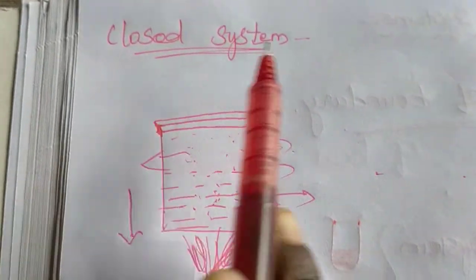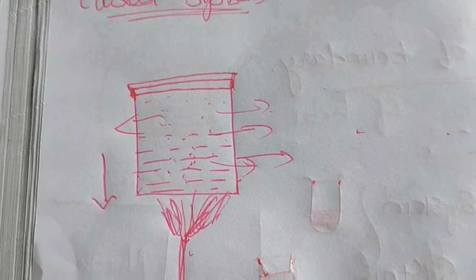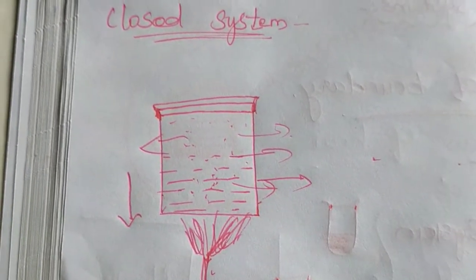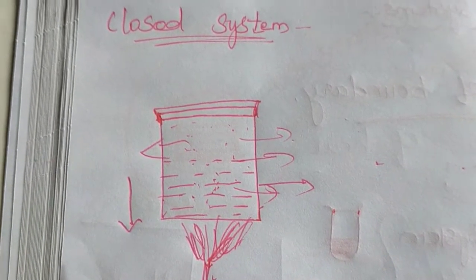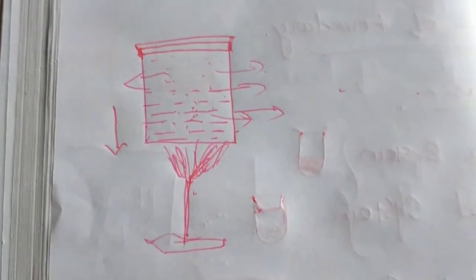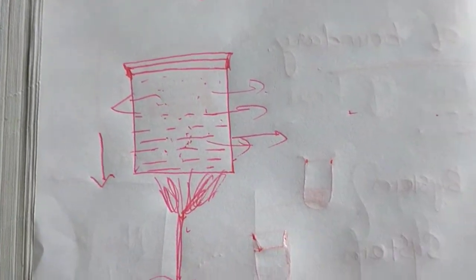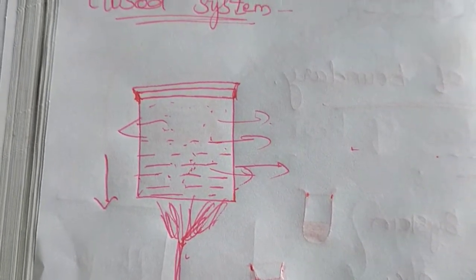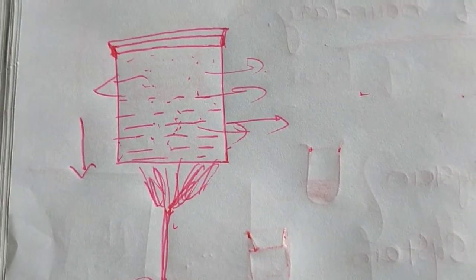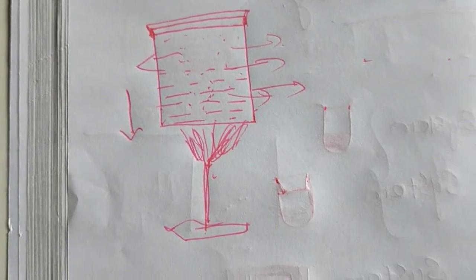So this is a closed system. When you close that bowl with a lid, you can observe that only the heat is released, but all the water vapor stays under the lid of that bowl. So there is no exchange of matter, but there is an exchange of heat energy. So in a closed system, a system can exchange only energy but not matter with its surroundings. It is called a closed system.